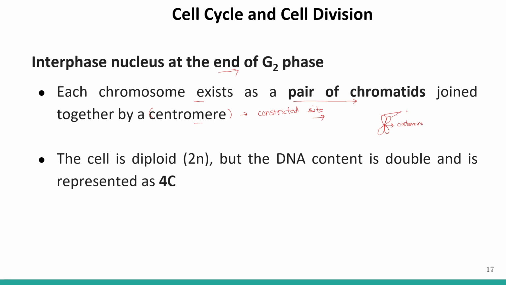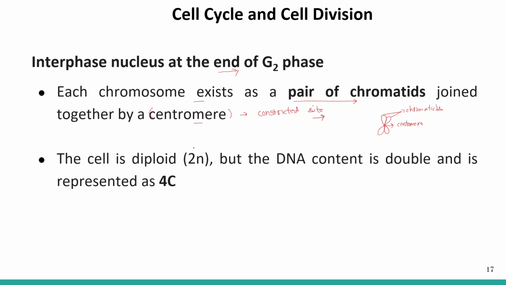These are the chromatids, or we can say these two are the sister chromatids. So the chromosomes are visible as a pair of chromatids joined at the centromere.